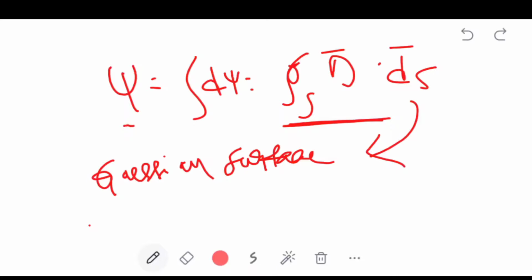This psi equal to d psi equal to closed surface integral. It is closed. Without this closed integral, the Gauss law is invalid. It is very important to note that closed integral of D dot dS equals Q. That is the Gauss law. It is the mathematical representation of Gauss law, or integral form of Gauss law.